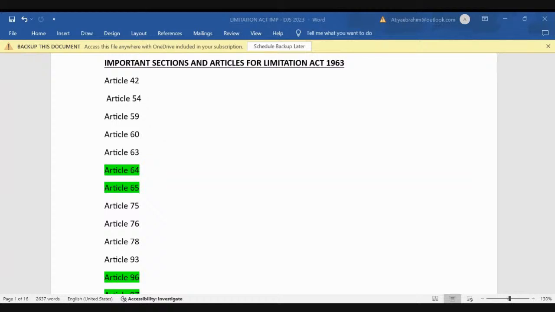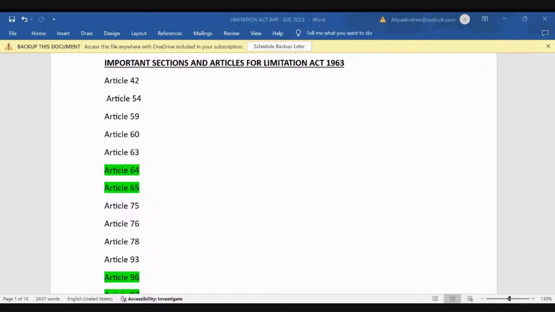right? So some articles are really important. Now the ones which I have marked in green, those articles are ones which I'll come to. They are different from 3 years. So mainly, if you know the trick of learning these 137 articles, right? How many articles are there in the schedule of Limitation Act?